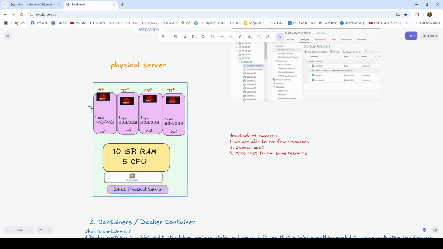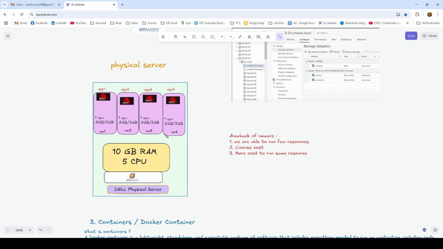To take the benefit, we have created four VMs, VM1, 2, 3, and 4, and on top of them we have installed applications like app 1, app 2, app 3, and app 4. Suppose our application takes 0.5 GB of RAM, but we have allocated 2 GB of RAM here. We have given one CPU to each, because we have 5 CPU, so 4 CPUs are used. For RAM, we have given 2, 2, 2, and 2, so 8 GB of RAM is already given.